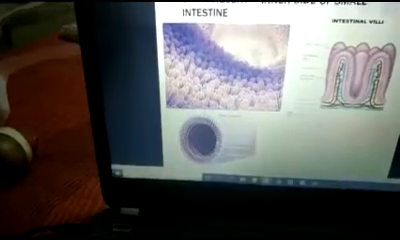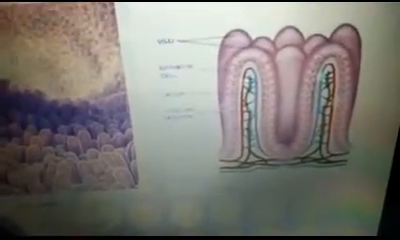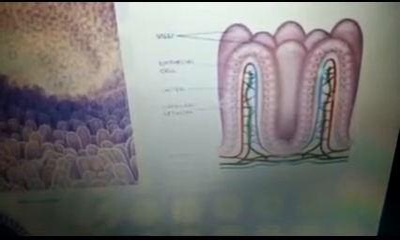Now, as I told you, blood vessels are present in the villi. See, this is the inner structure of villi.